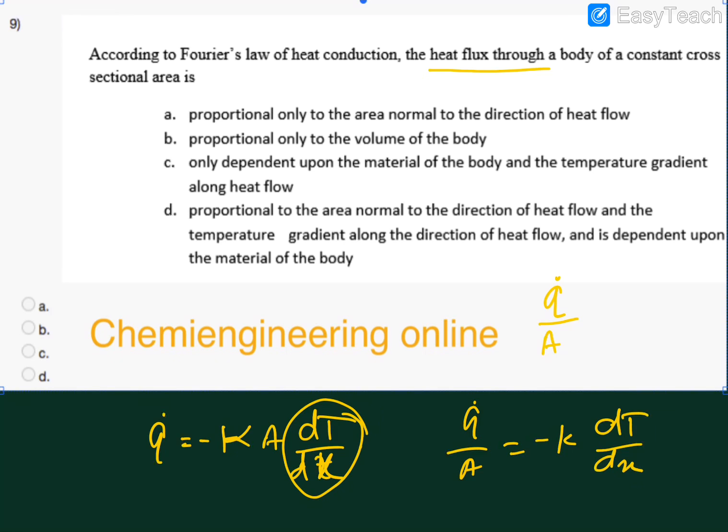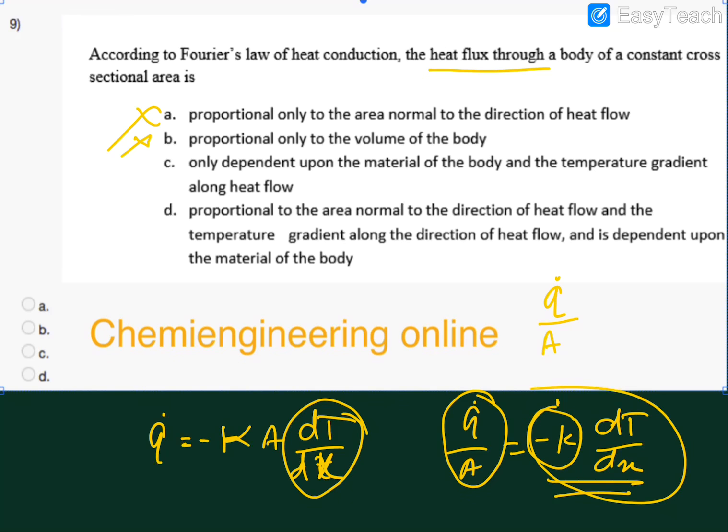So what is coming here? Proportional only to the area: for flux there is no proportionality in area, so this is not our option. Proportional only to the volume of the body: there is no volume coming in this expression, so this is also not correct. Only dependent upon the material of the body and temperature gradient along the heat flow: obviously, since the material of the body means thermal conductivity is fixed, so this is dependent on material of the body and temperature gradient along the flow. So this is our answer.